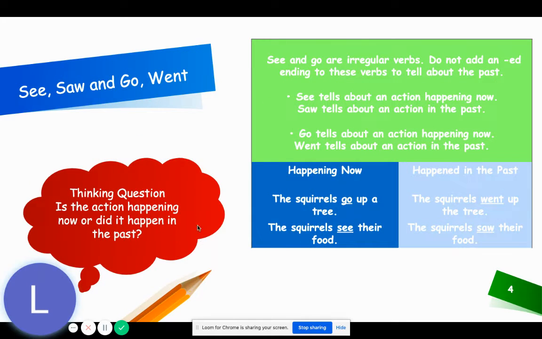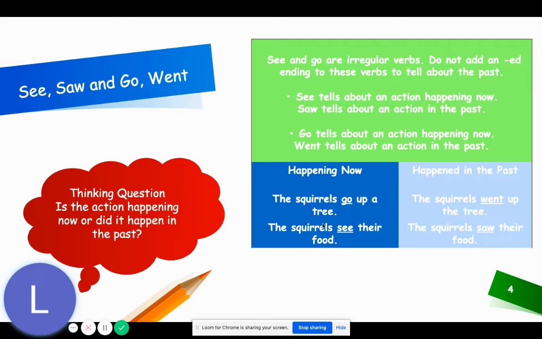Let's look at a few more samples. See, saw, and go, went. See and go are irregular verbs. Do not add an ed ending to these verbs to tell us about the past. See tells about an action happening now. Saw tells about an action in the past. Go tells about an action happening now. Went tells about an action in the past.